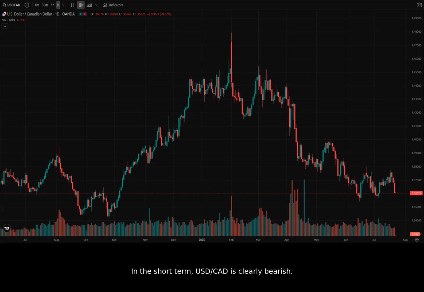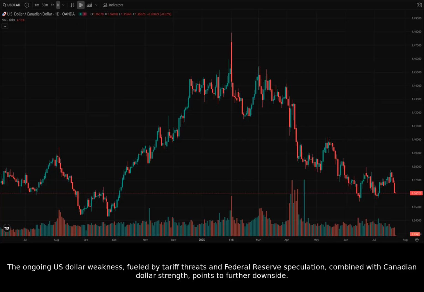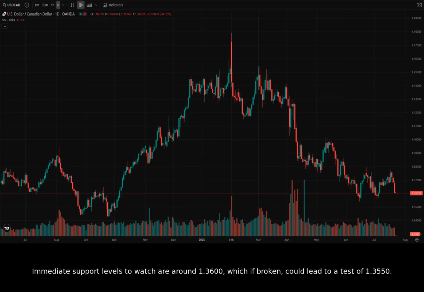In the short term, US dollar to Canadian dollar is clearly bearish. The ongoing US dollar weakness, fueled by tariff threats and Federal Reserve speculation, combined with Canadian dollar strength, points to further downside. Immediate support levels to watch are around 1.3600, which if broken, could lead to a test of 1.3550.